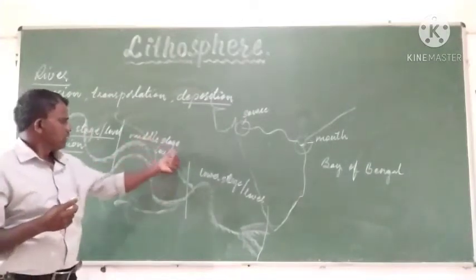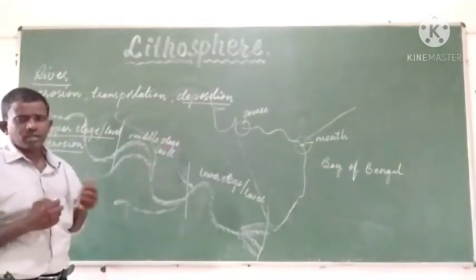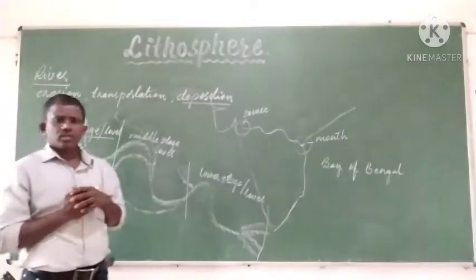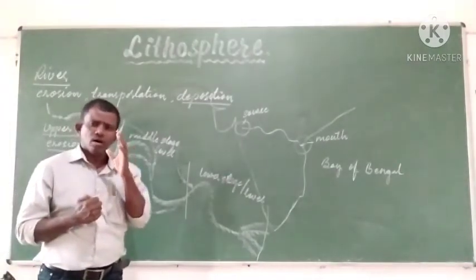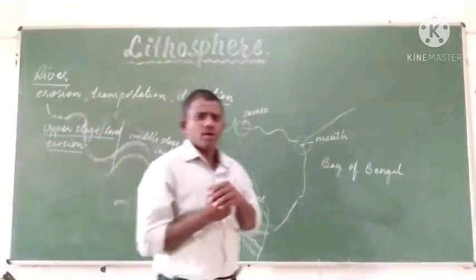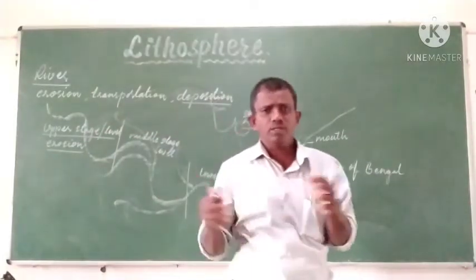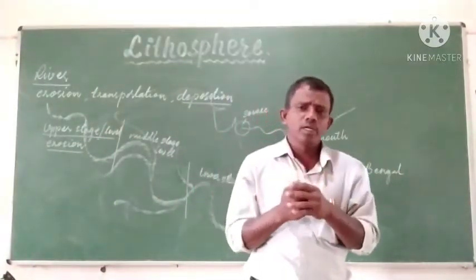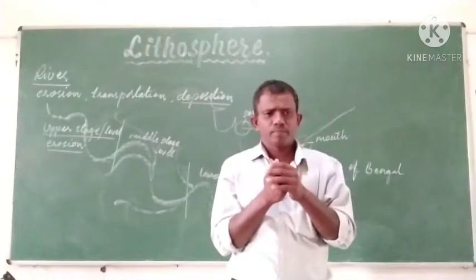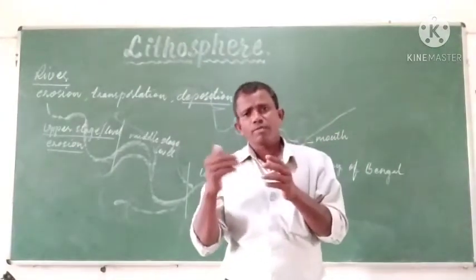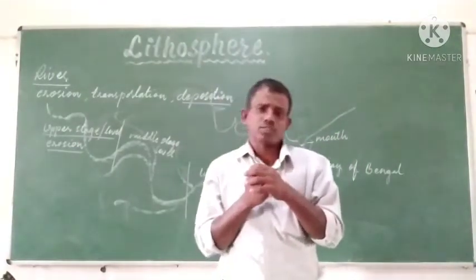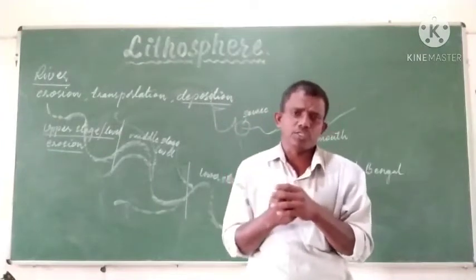In this middle stage of the river, the volume of the water will be more as so many tributaries join them. The flow of the water will not be so fast compared to the upper stage.